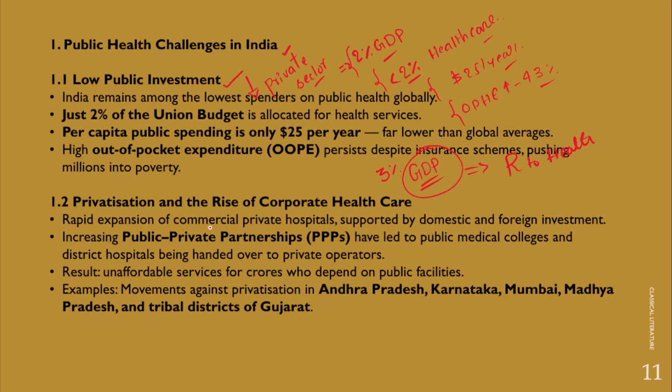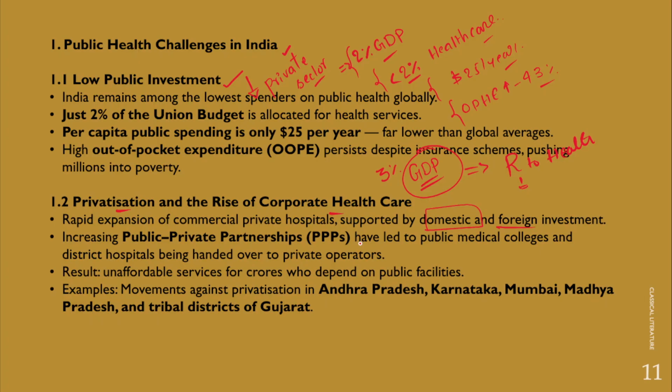Right. So let's understand the other issue within the healthcare system, which is privatization and even the rise of corporate healthcare. Now, the first thing that we should understand is that there is a significant and rapid rise in commercial private hospitals across India. In fact, the healthcare system is completely dominated by private hospitals. However, the problem is that private hospitals are not affordable to the people. So therefore, the private hospitals are also increasingly supported by domestic and foreign investment as well.